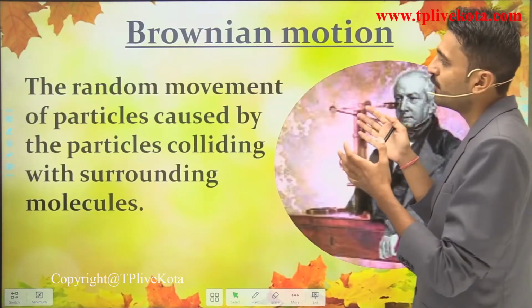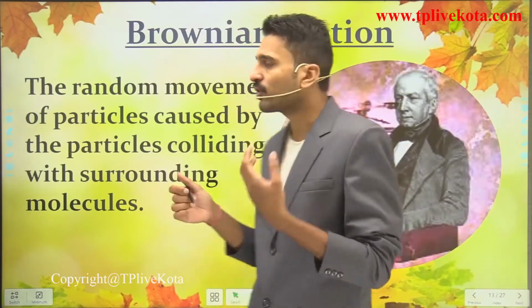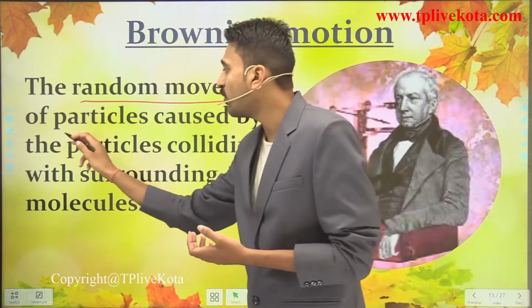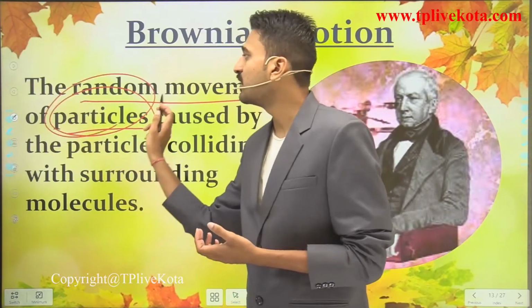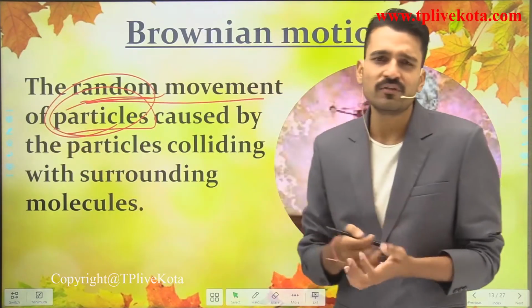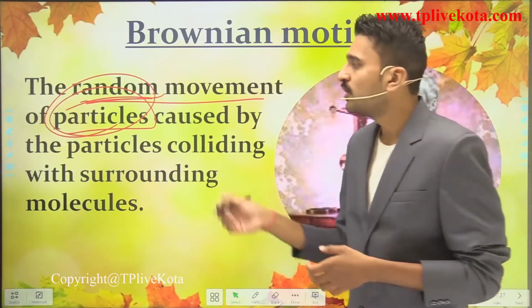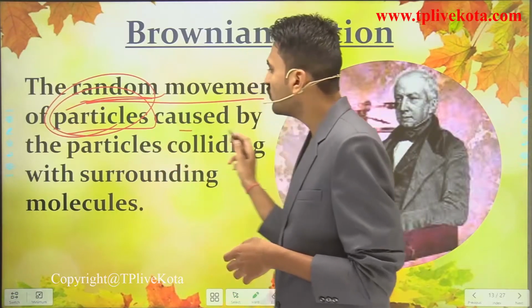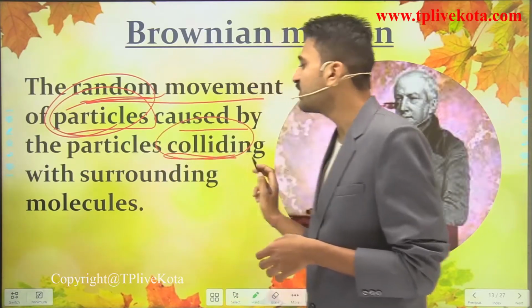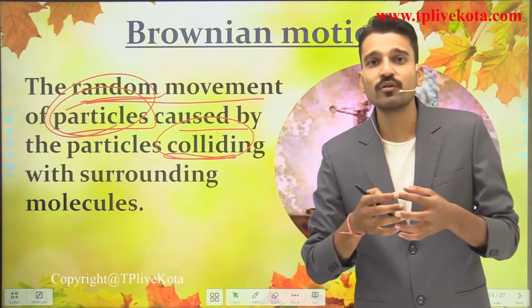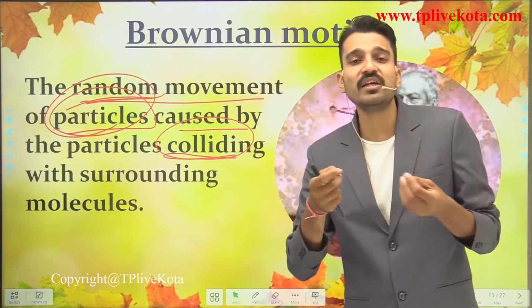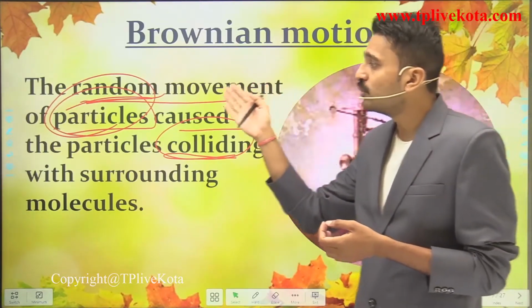That is the Brownian motion. Brownian motion was given by Robert Brown. And what is the Brownian motion? That is the random movement of particles. So here the term is named as random. So random is simply what? The zigzag or the unpredicted motion. So the random movement of particles caused by the particles colliding with the surrounding molecules. When the molecules or the particles are colliding with each other, this type of motion is occurring.